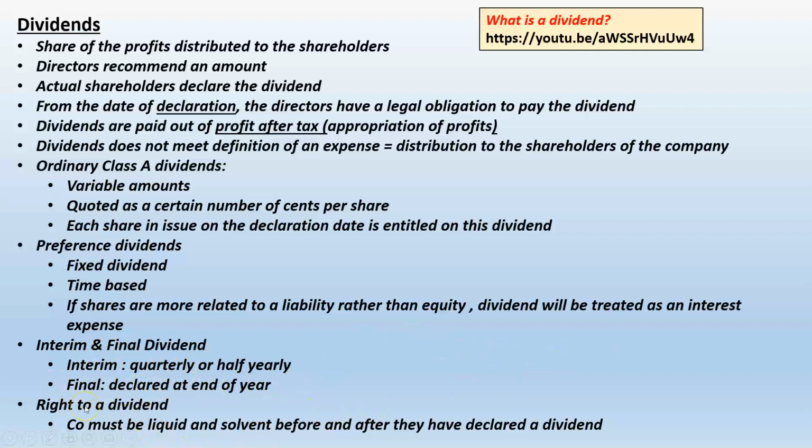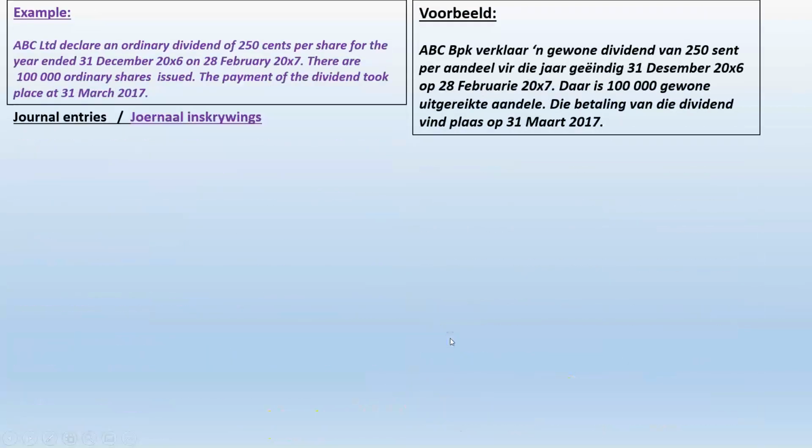Now, a preference shareholder has a right to a dividend before the ordinary shareholder, but the preference shareholder also, just like the ordinary shareholder, is only entitled to that dividend when that dividend has been declared. A company cannot declare a dividend if that is going to have the result that the company is going to be insolvent after the dividend declaration or the payment of the dividend. So that is one of the provisos.